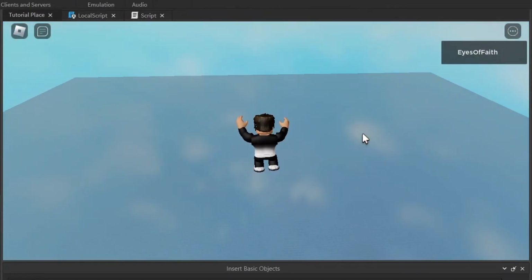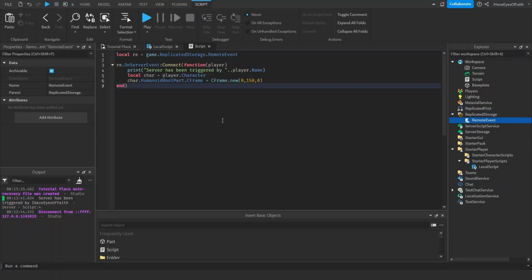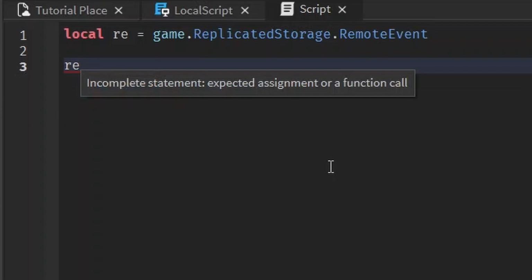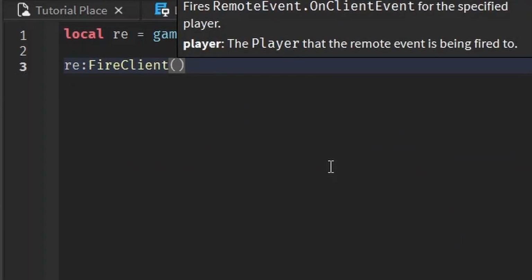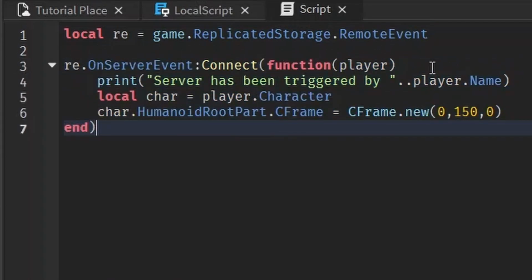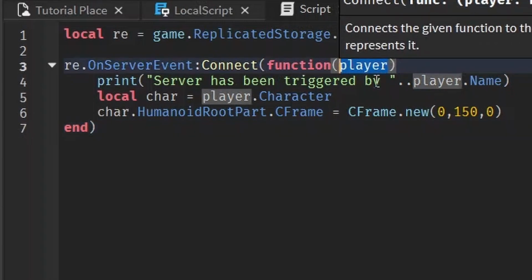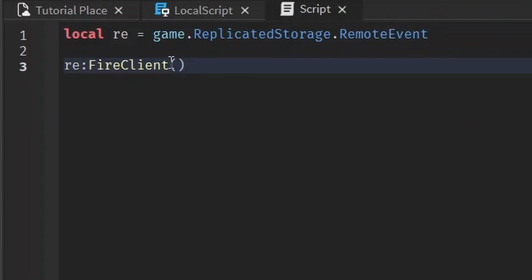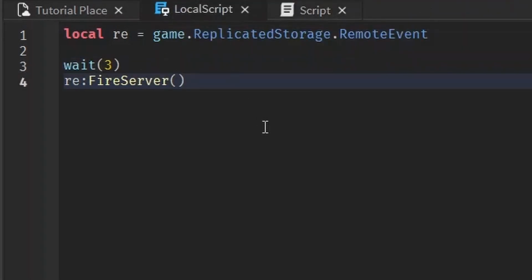See that? To do this the other way around, from the server to the client, we still use the remote event, but this time we use the FireClient method because we're firing to a client. But we have to specify which player in particular we want to fire it to. So you'd already have to have gotten the player in some sort of way, either from listening to one client and then getting the player, or using an event to get the player, or you can get the player in many ways. You already have to have had a player. Let's just assume you already have a player.